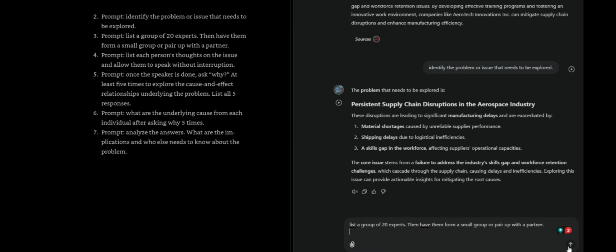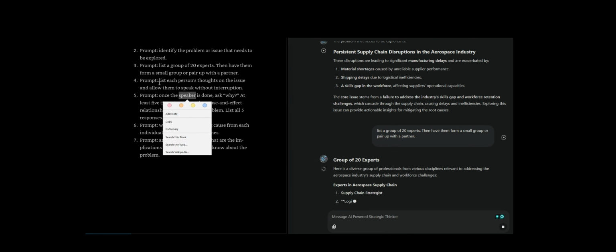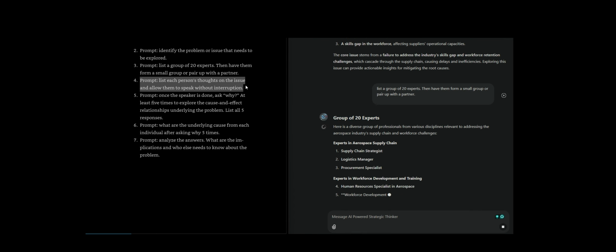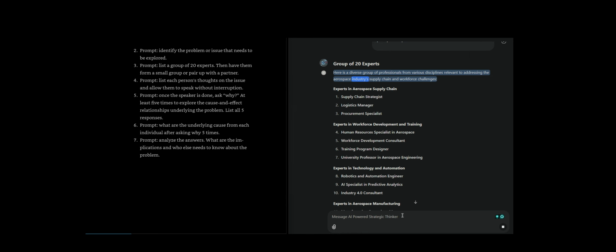List a group of 20 experts, then have them form a small group or pair up with a partner. Here is a diverse group of professionals from various disciplines relevant to addressing the aerospace industry's supply chain and workforce challenges. Experts in aerospace supply chain: supply chain strategist, logistics manager, procurement specialist.